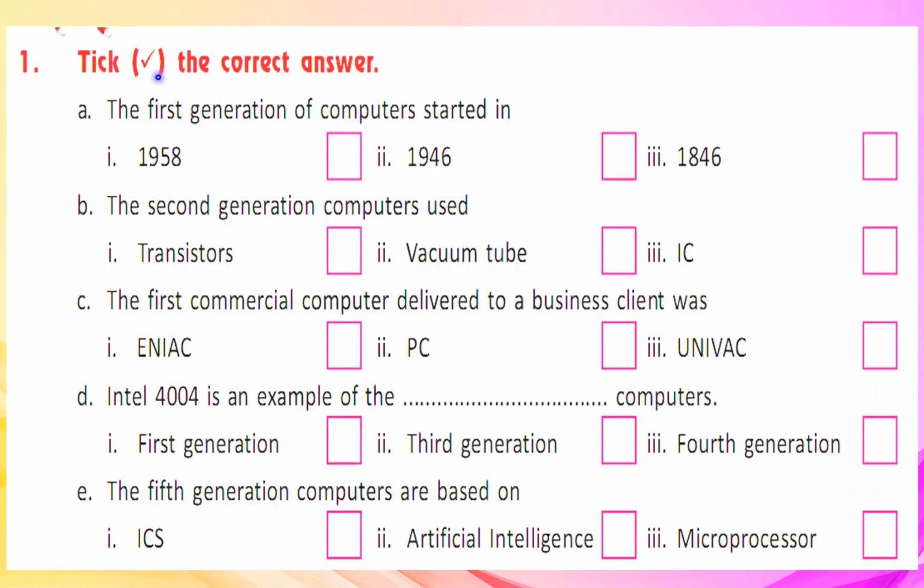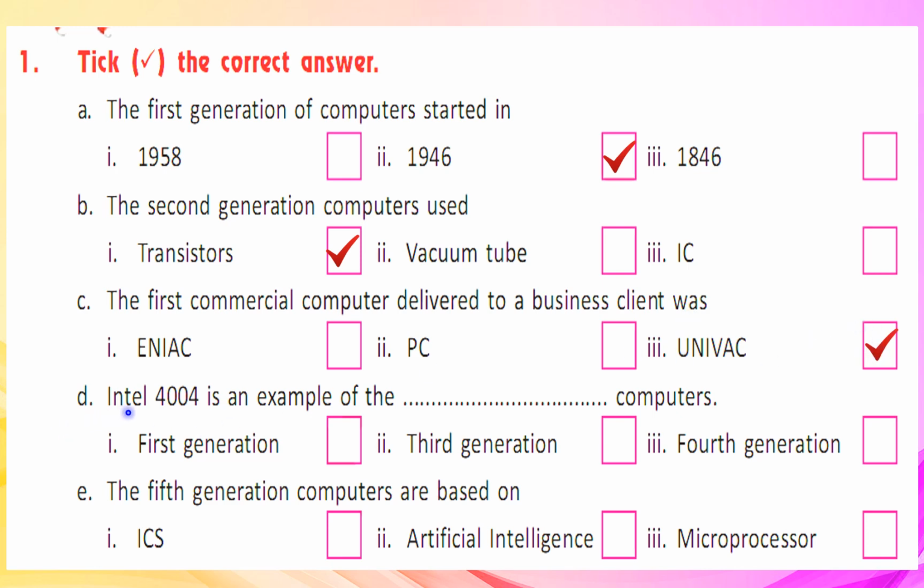Exercise 1. Tick the correct answer. A. The first generation of computers started in 1946. B. The second generation computers used transistors. C. The first commercial computer delivered to a business client was UNIVAC.